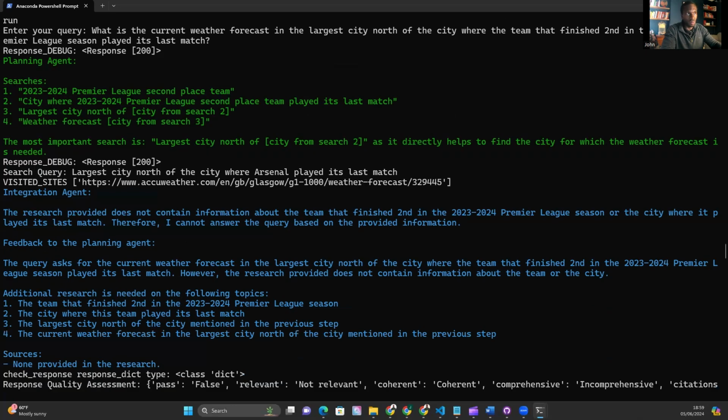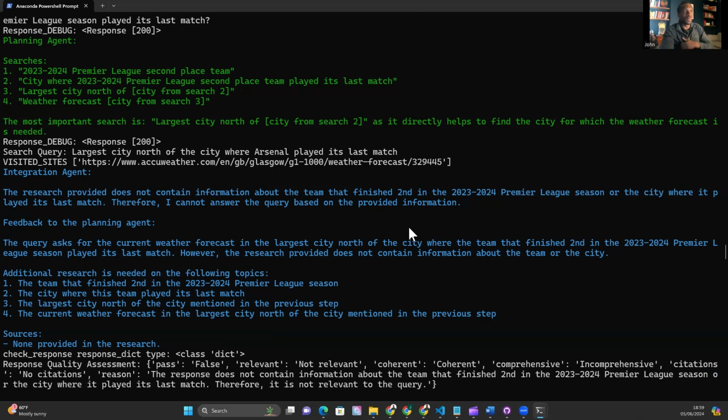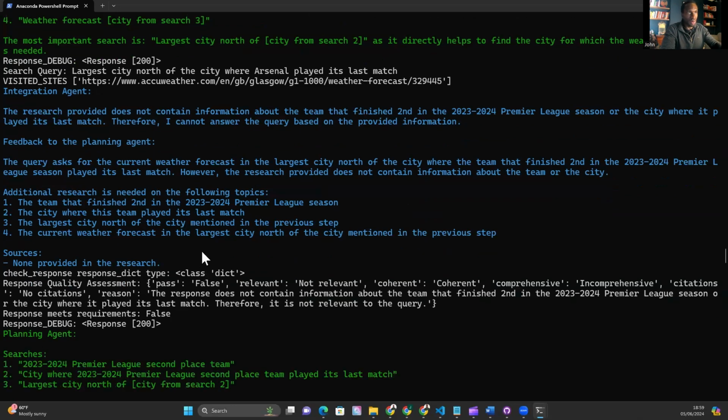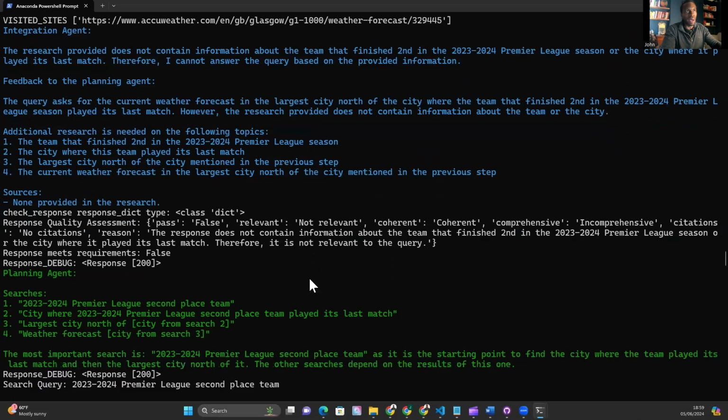The integration agent says, the research provided does not contain information about the team that finished second in the 2023-2024 Premier League city where it played its last match. Therefore, I cannot answer the query based on the information. So it's provided some feedback and we've gone in false again. I'm not going to read all of this because I don't want to bore you with all of the details. But you can pause on screen and read it for yourself if you wish.